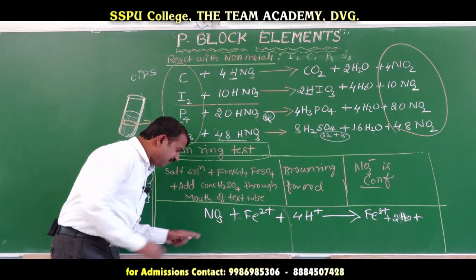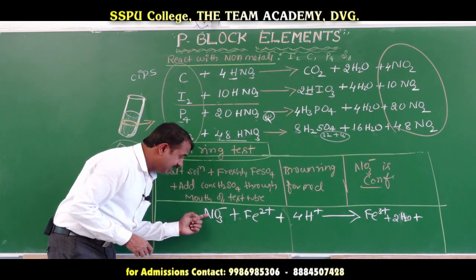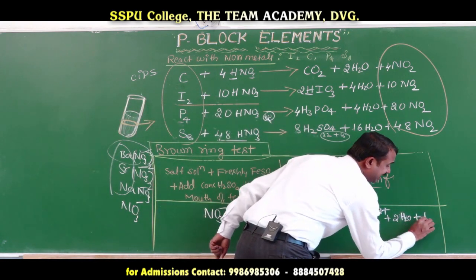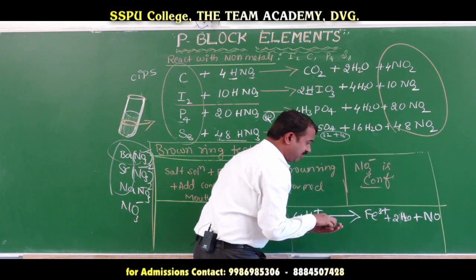Nitrate has oxygen; when two oxygens are released, what is the remaining? Nitric oxide. This is very, very important.